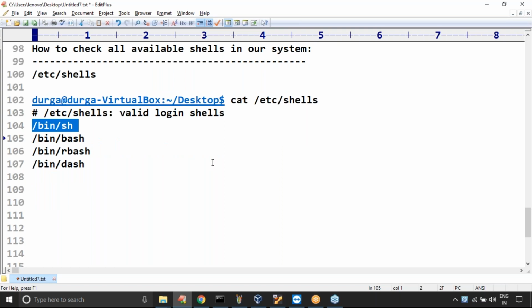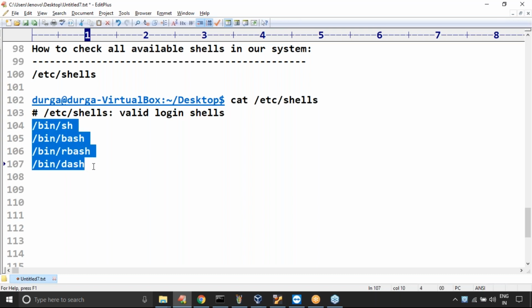Cat is used to display the file content. I use the cat command to display the file content. So the first one is the Bourne shell, the second one is bash, maybe rbash, and dash are also other types of shells. So in my system currently, these are the four shells that we have.